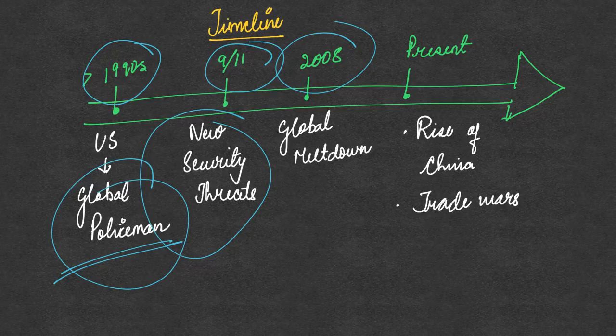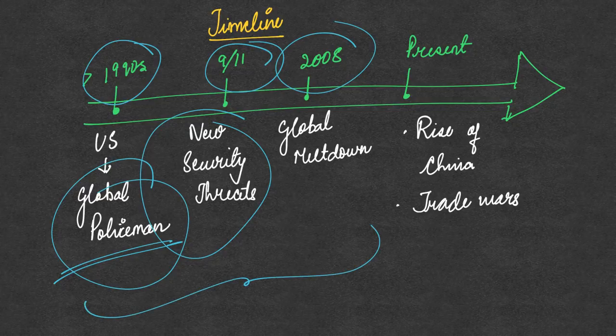Thousands of people lost their jobs and employment, and even the USA government had to bail out several private companies, private corporations, out of public money. So the entire world faced a lot of economic crisis and job losses during 2008.